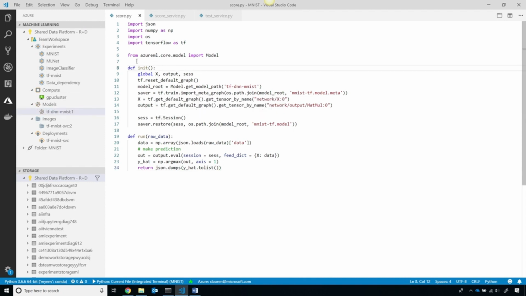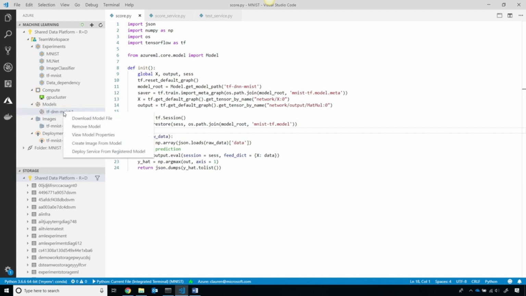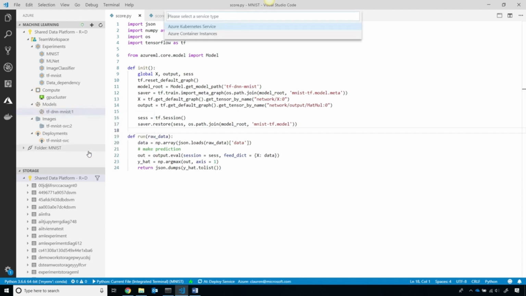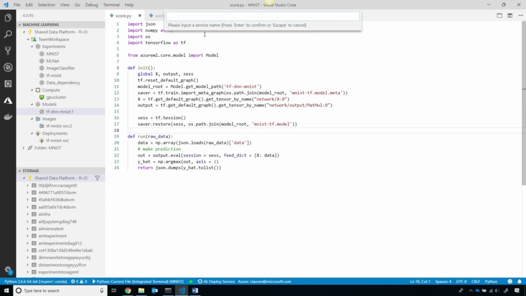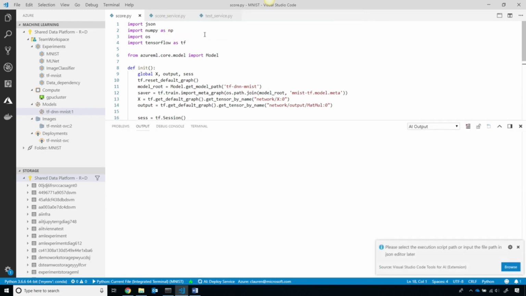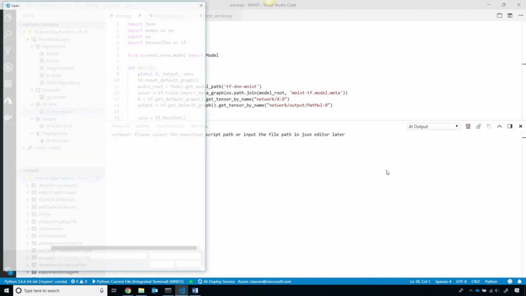First, you need to write a Python script that actually has an init function and a run function, so this can score the model. And in order to deploy it, you simply can right-click and say deploy service from the model. By walking through this wizard, you can even select, I want to deploy this to an Azure Container Instance. You can give it a name, and then you can select that scoring script that I showed you.